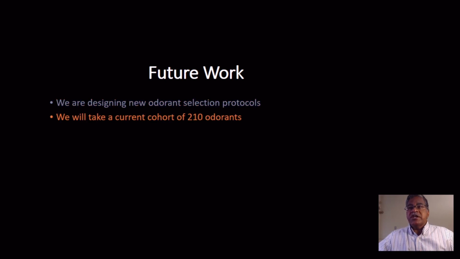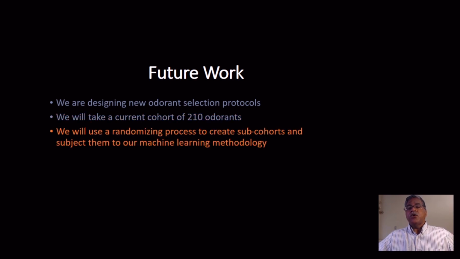Here's a new odorant selection protocol that we're developing, and we're still going with the 200 odorants. Rather than take all 210 and feed them into the machine learning program, we're going to label each odorant from 1 to 210, and then run a randomization process and create maybe 10 random groups where the odorants are distributed, maybe 50 odorants in random ways, to be fed into our machine learning methodology.